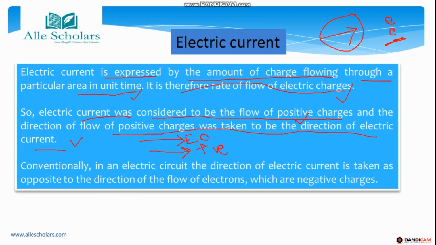So what we concluded is that the direction of electric current is taken as opposite to the direction of flow of electrons. The positive charge's direction will have the opposite of it going, that is the electrons, which are negative charge.